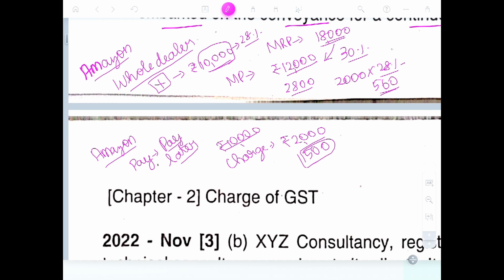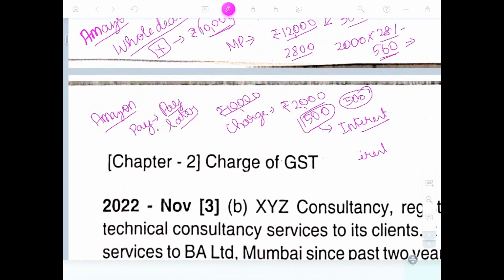So what Amazon is doing is paying the GST amount, the input and output are matched. The variation is only about 500 rupees, because I'm selling for over 500 rupees more. But the 1,500 rupees goes directly as interest income, because they have an NBFC arm. This interest income is exempt under GST, so they need not pay any tax. This is the idea Amazon and Flipkart are trying to use with this EMI card.